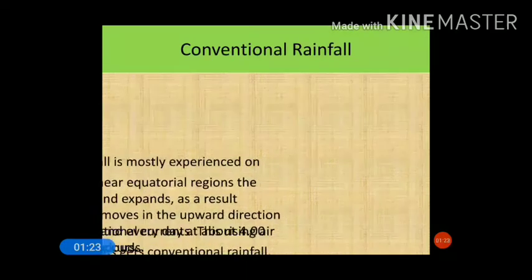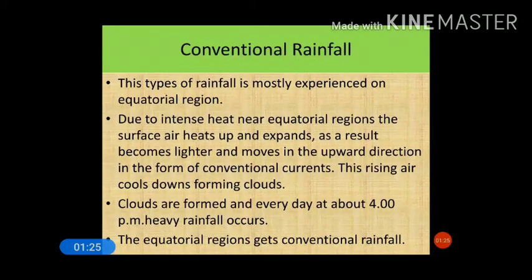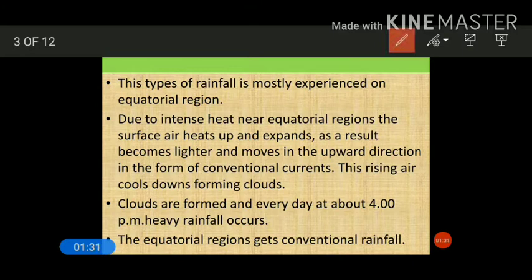Now what is it? This type of rainfall is mostly experienced in equatorial regions. This is very important to note. This type of rainfall mostly occurs in the equatorial region. The reason behind this is that the equator receives maximum insolation, and due to intense heat near the equator region, the surface gets heated up and expands.